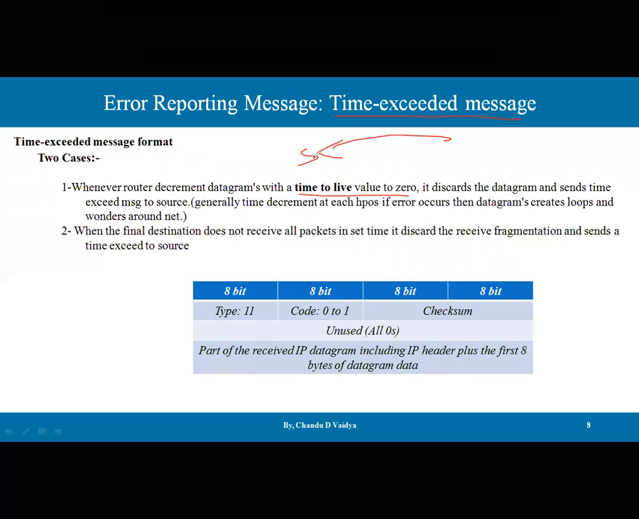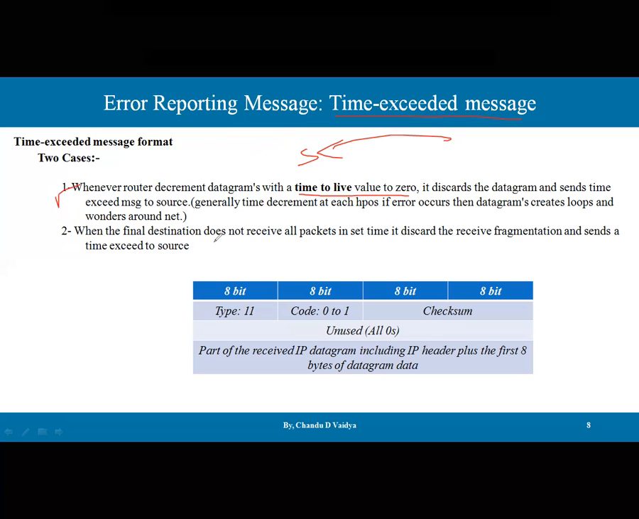So we know, guys, there is a TTL field available in every datagram, and it indicates how long the datagram is going to travel from the sender to the receiver. At every hop it is decremented by 1, and when it becomes 0, the source needs to be informed that the datagram has not been received because the TTL field has become 0. So it is better to increase that TTL field so that the receiver can receive it. So this is case number 1.